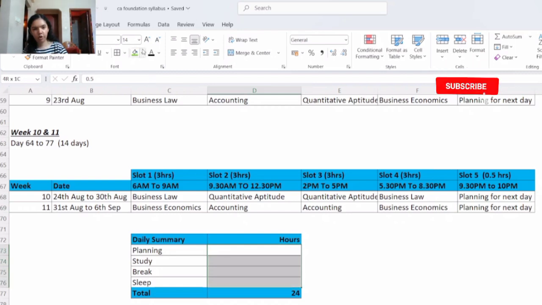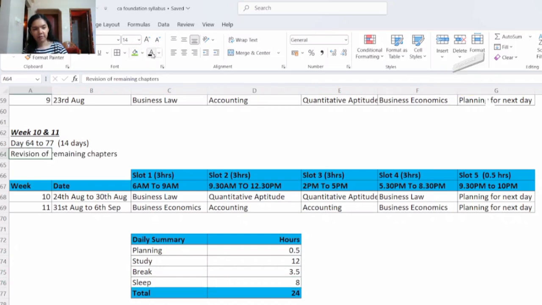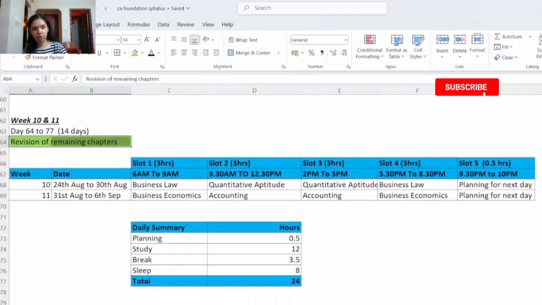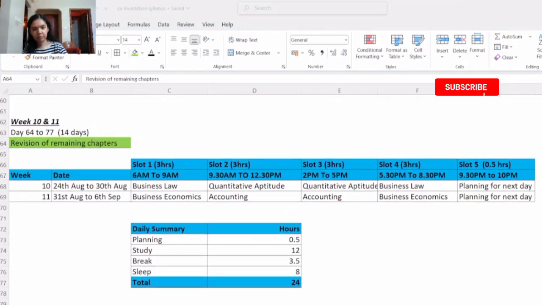So in week 10 and 11 following will be the timings. Per day planning time will be 0.5 hours. Study time 12 hours, break 3.5 hours and sleeping time will be 8 hours. So in week number 10 and 11, the aim should be to revise the remaining chapters. So whatever remaining pending chapters are there, you will be revising here. Now let's go ahead with the plan.